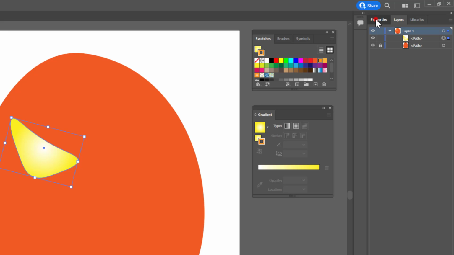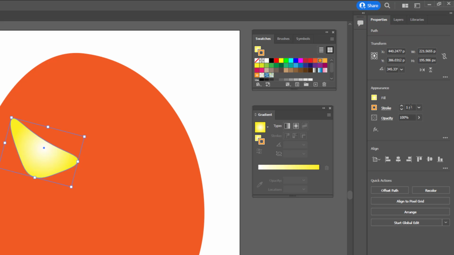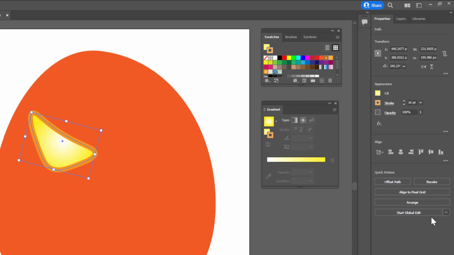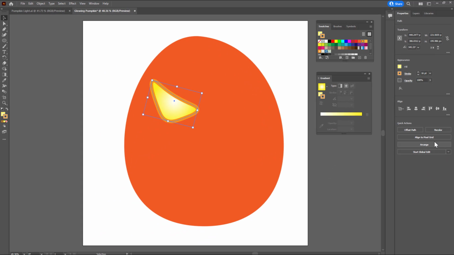So I'm going to click on the Properties tab, and yes, it's only 1 point. So I'm going to open that up, and let's say, how about 16 points? Yeah, that looks pretty good.